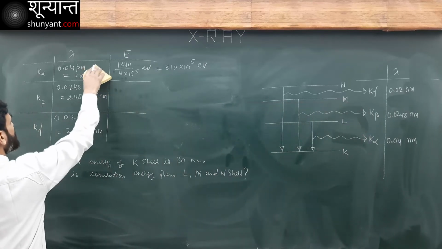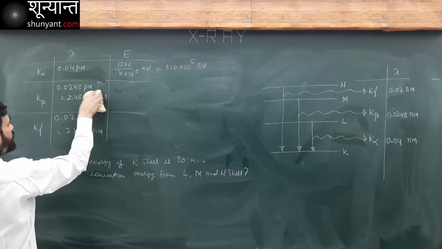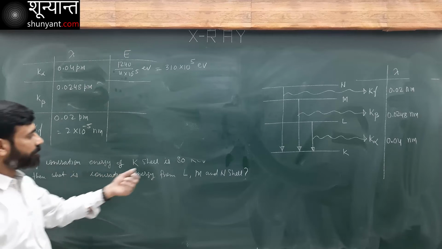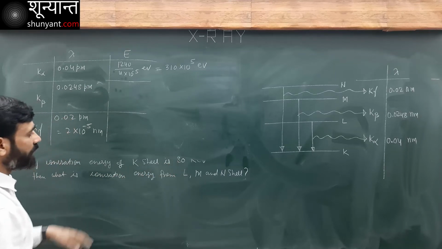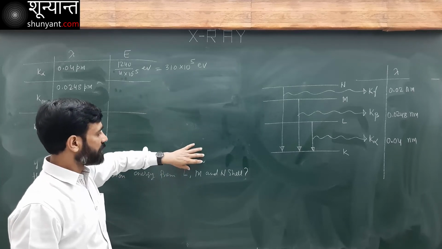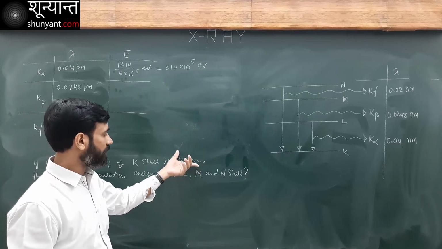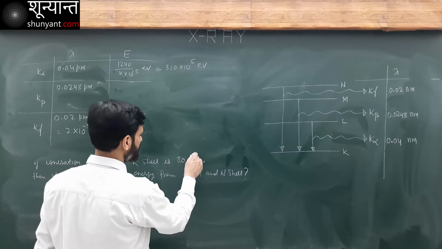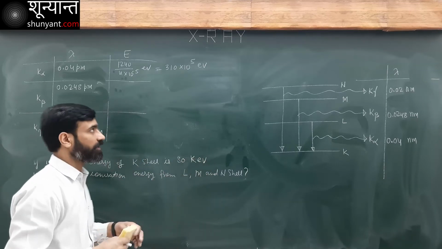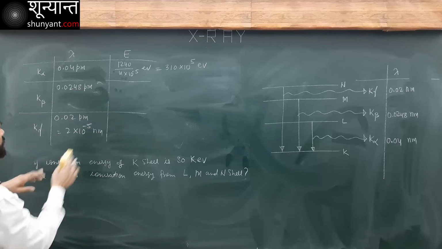All of this is nanometer only. No need to convert, because the energy is going to be very high as compared to this value here. So either I need to change this or this. This is a common approximate value for this kind of transition, and this corresponds to the actual value. So I need to change this.